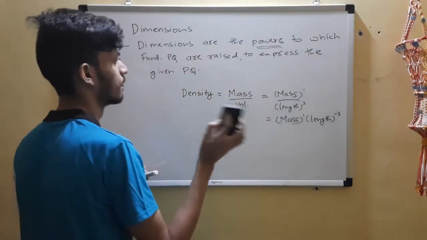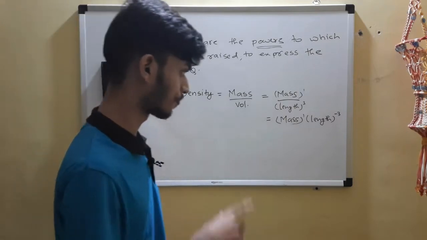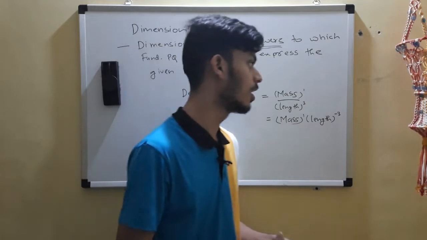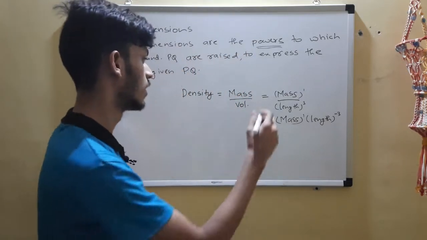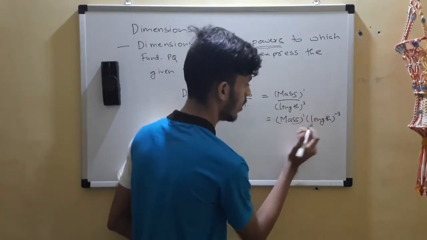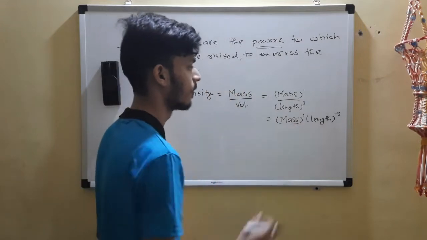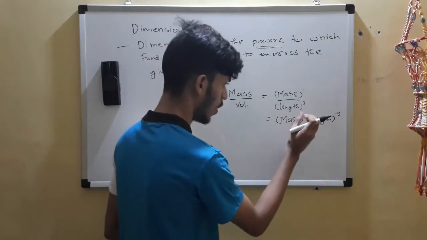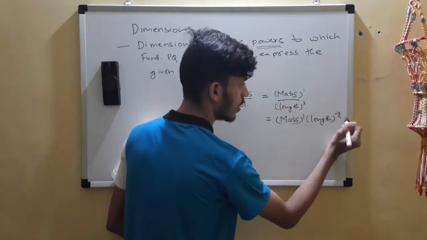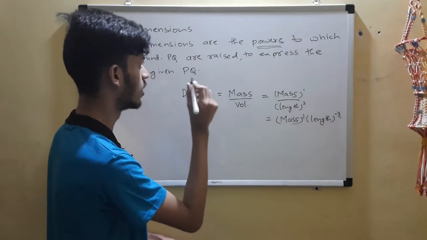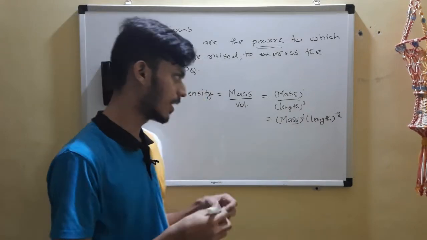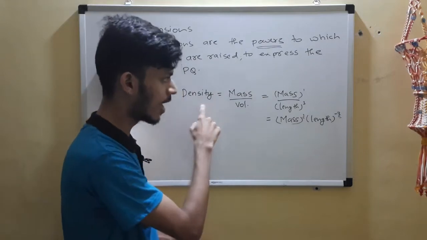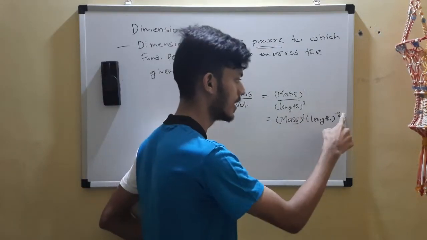Whenever I ask you for the dimensions of a physical quantity, you must tell me the powers. You are not supposed to say it the other way; it's a common misconception, and I'll come to it anyway. So you are supposed to tell me these values. You'll say it in this manner: the dimensions of density are 1 in mass and minus 3 in length.